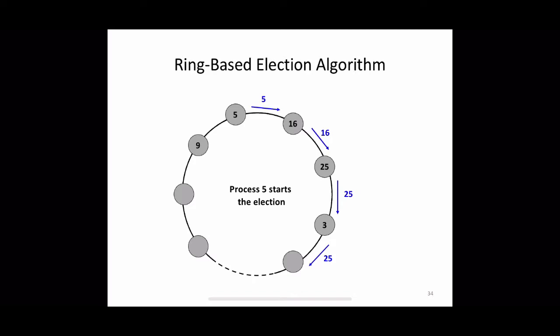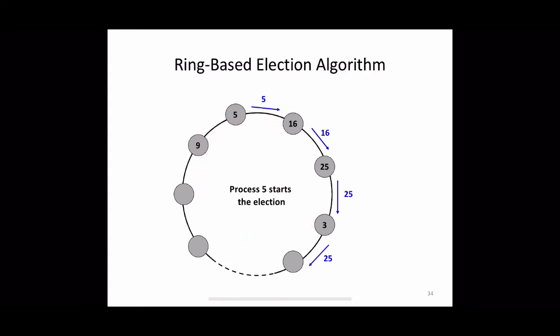In the worst case, suppose the anti-clockwise neighbor of a process is the actual coordinator, or the process with the largest identifier. Here in this case, 3 is the process which invokes this algorithm. In that case, first n minus 1 messages will be required to reach this neighbor, then n messages to announce the election, and another n messages to announce the elected message.